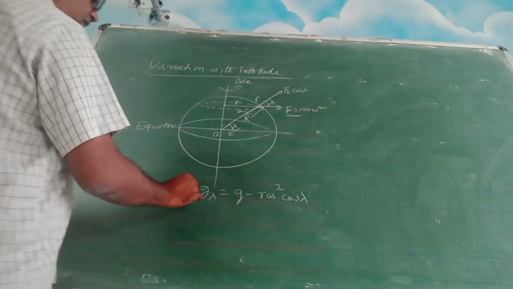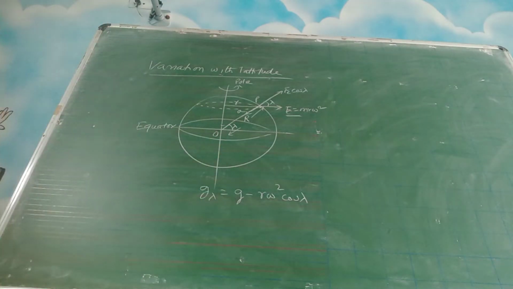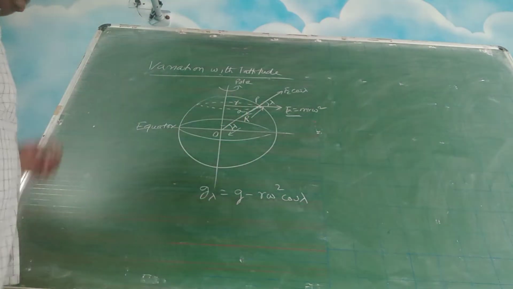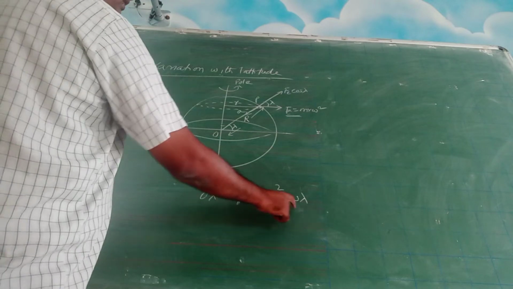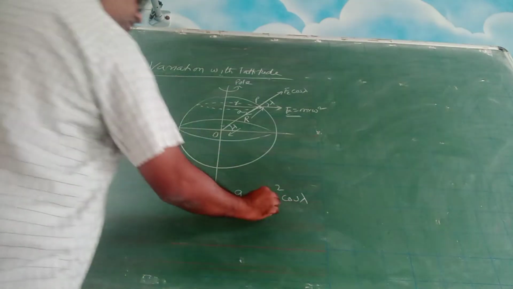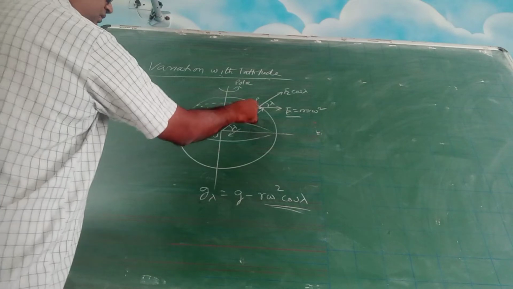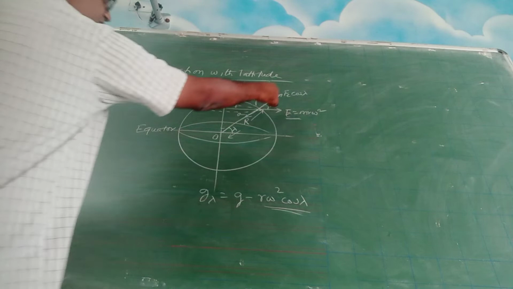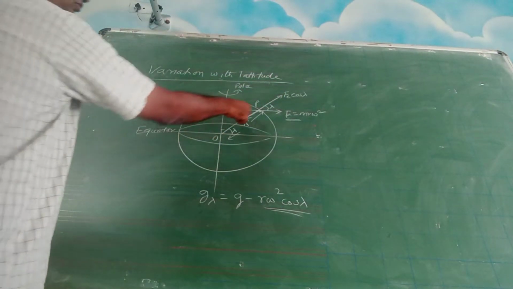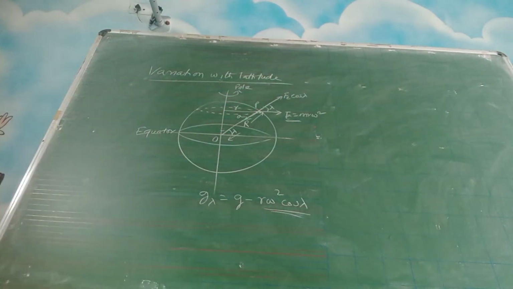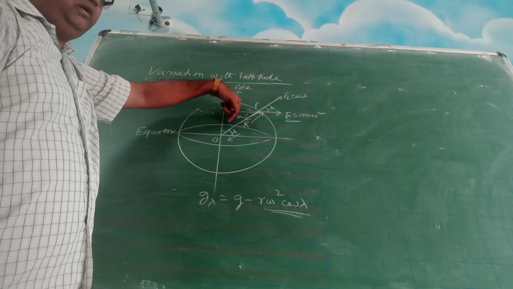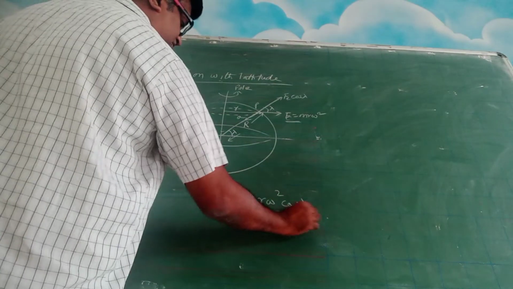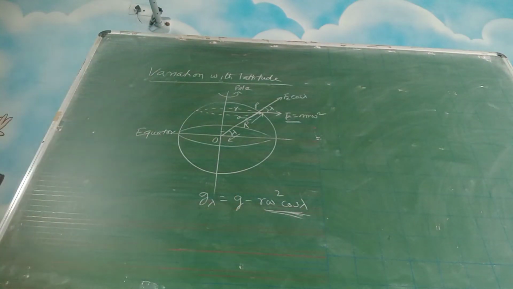Now here, if you want to find out the acceleration due to gravity, what will the variation be? g_lambda, at that location, at that latitude, will be equal to g minus R omega square cos lambda. R omega square cos lambda is the component. If this angle is lambda, this is also lambda. So there is a component towards the center of the earth. So you have to remove this from the g value. So you can see the g value is reducing.